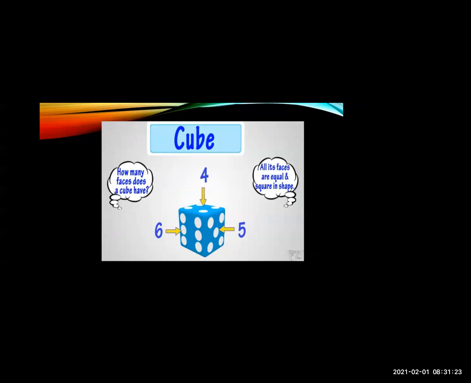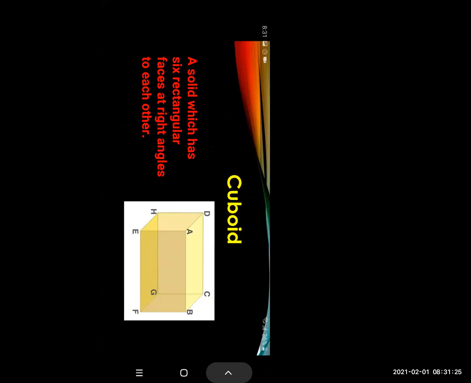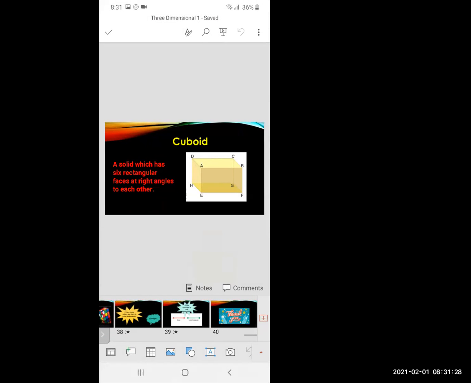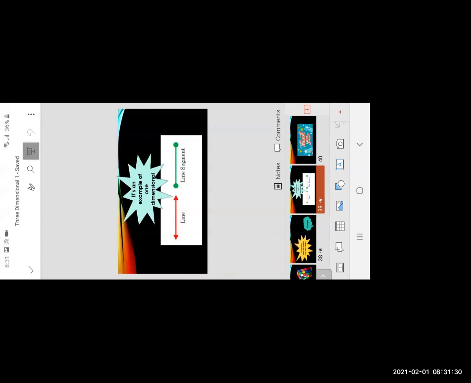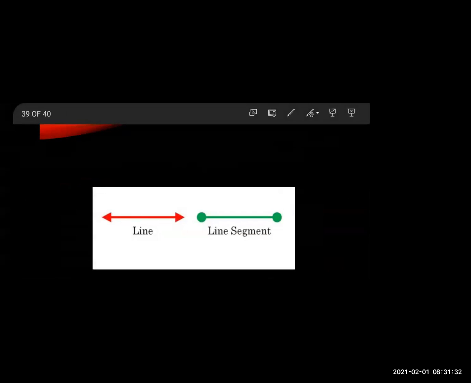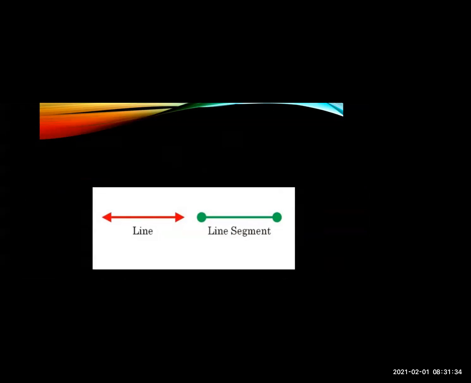Now, the last question. Now, these are some line and segment. Can you tell me which dimensional example it is? One dimensional, two dimensional, or three dimensional? Yes. This is a line and this is a segment.